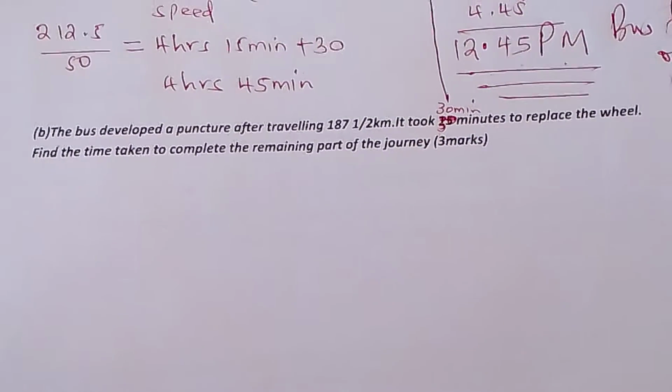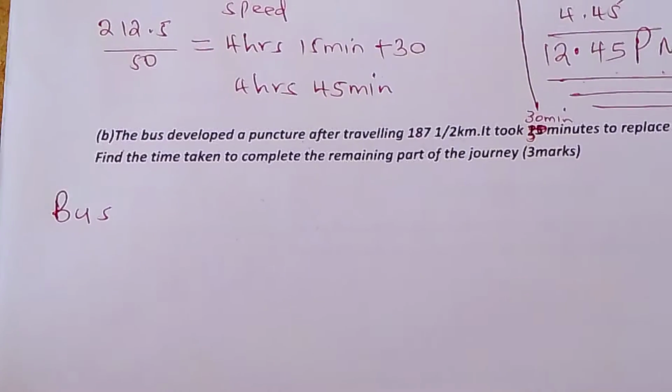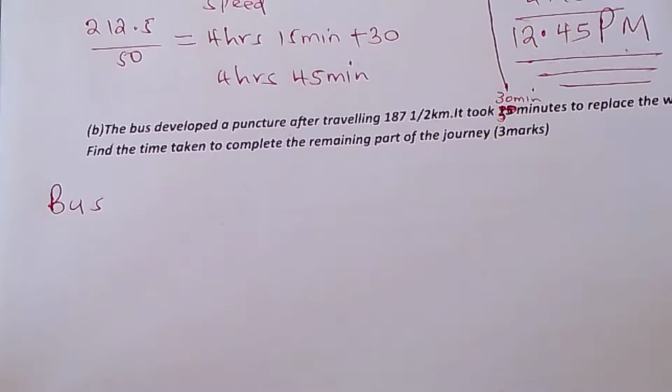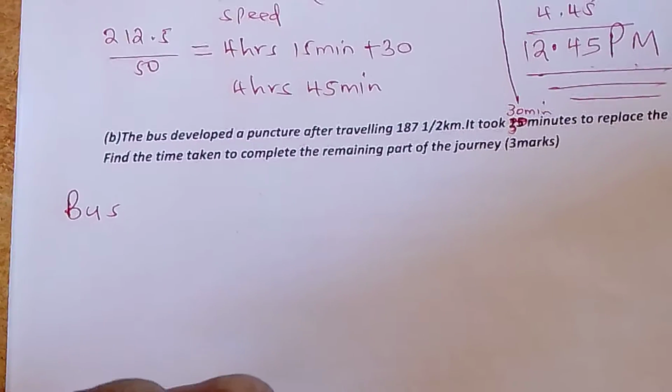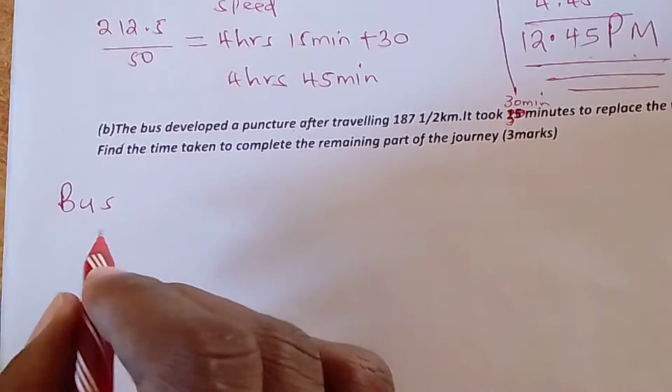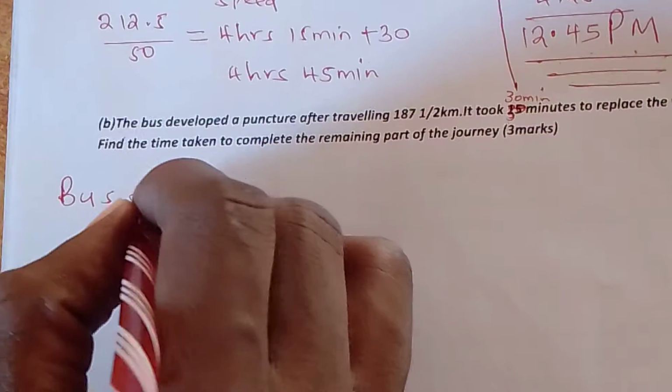So what you are supposed to understand is, the bus was supposed to travel a distance of 487.5 kilometers. So this is the distance that the bus was supposed to cover.